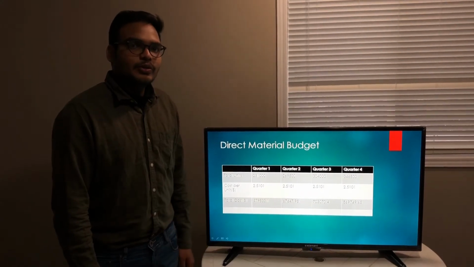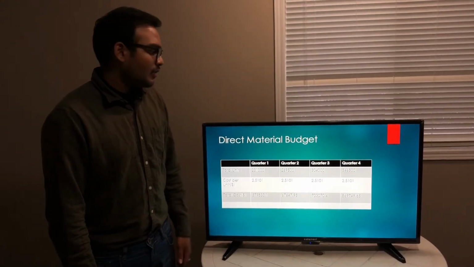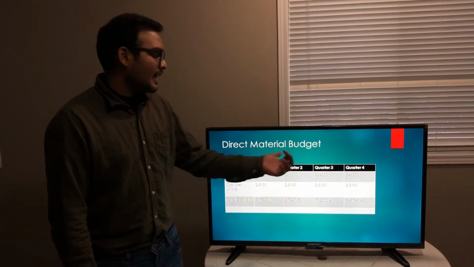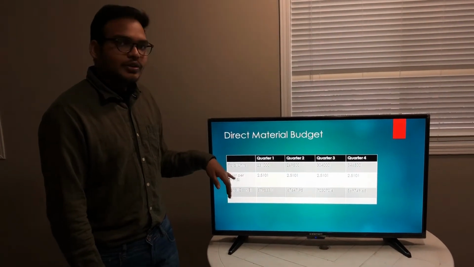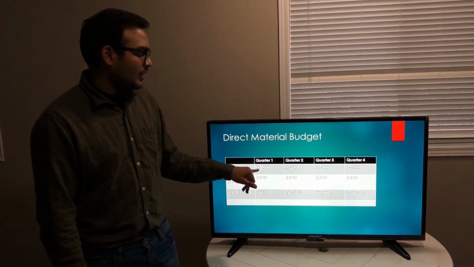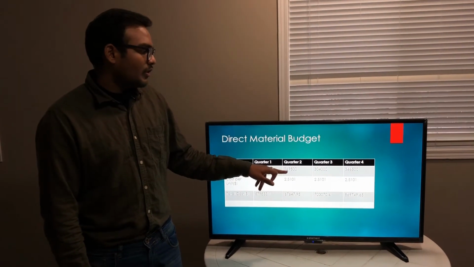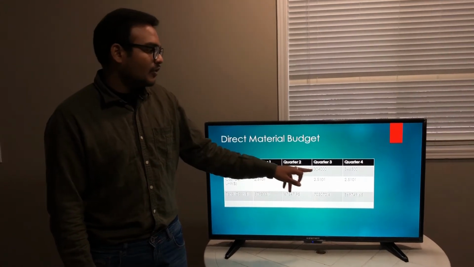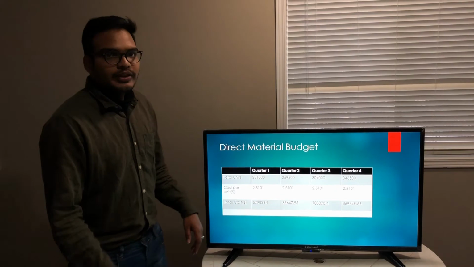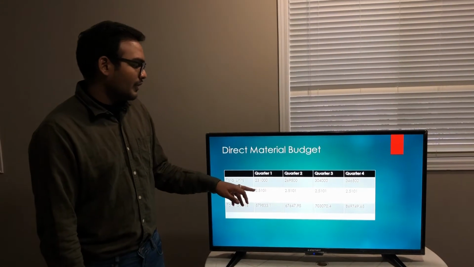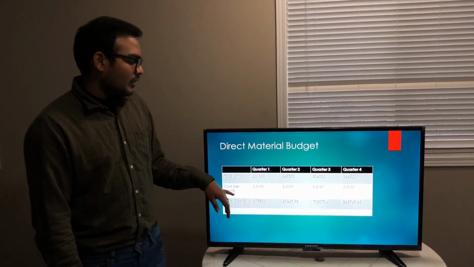As my friend Javed spoke about the materials used in muffins, from that I have calculated the direct materials budget. We have calculated it quarterly, and these are the total number of units: for quarter 1 it's 2,31,000, quarter 2 is 2,69,500, quarter 3 is 3,04,000, and quarter 4 is 3,46,500. As we kept the cost per unit at $2.51, we have calculated the total cost accordingly.